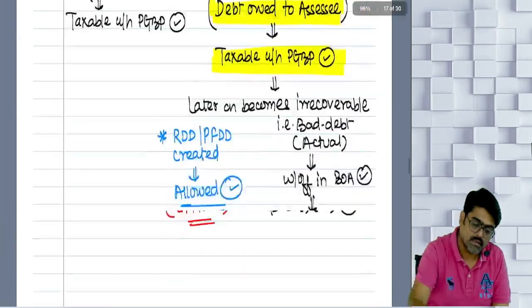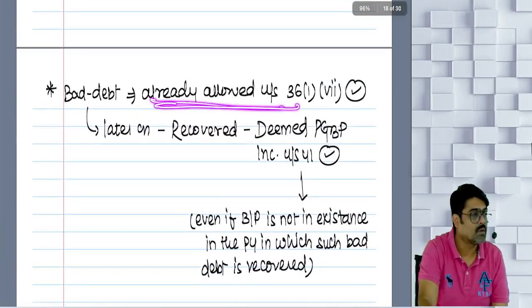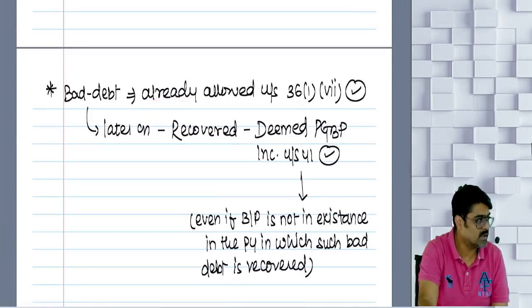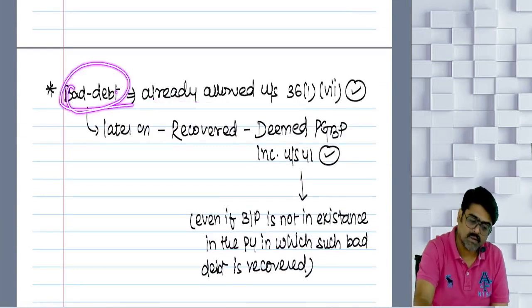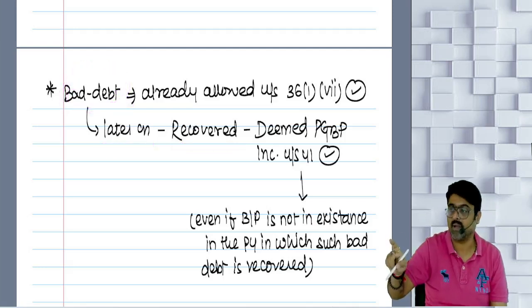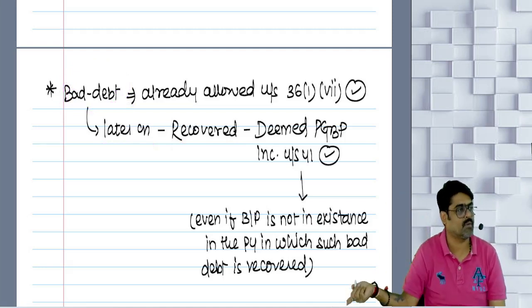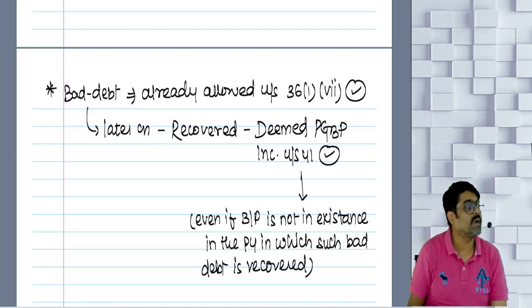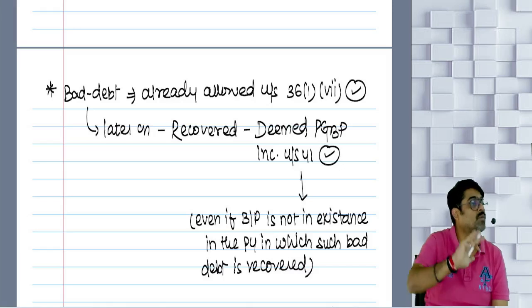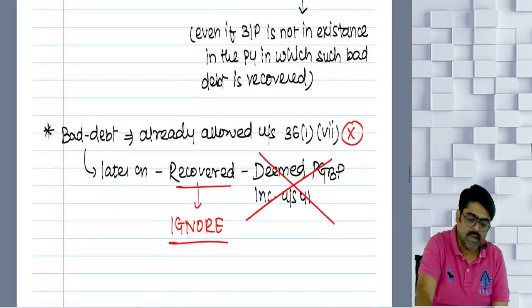Okay. Now, next one: bad debt which was already allowed as a deduction. Out of that bad debt, later on some is recovered. Either the entire bad debt will be recovered or some part of it will be recovered. Whatever recovery is made out of that bad debt which was allowed earlier will be deemed to be your PGBP income.